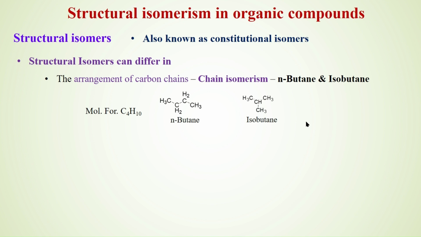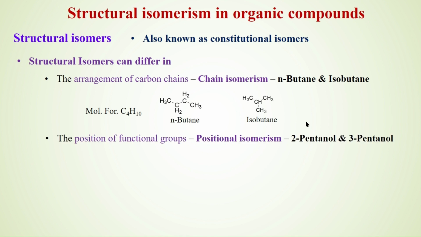Another variety of structural isomers are those which differ in the position of their functional groups. They have the same functional group, but the position of the functional group differs. Then they are said to exhibit positional isomerism. 2-pentanol and 3-pentanol, 2-hexanol and 3-hexanol, and so on are various examples.